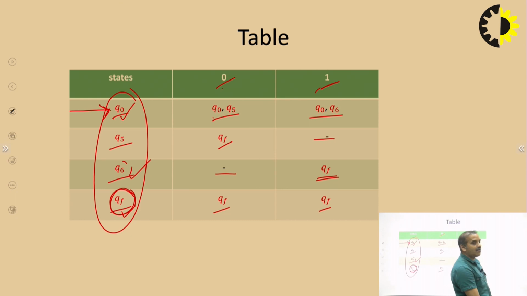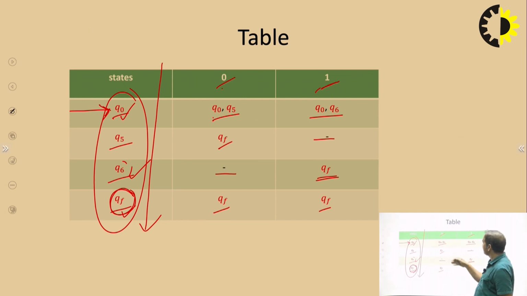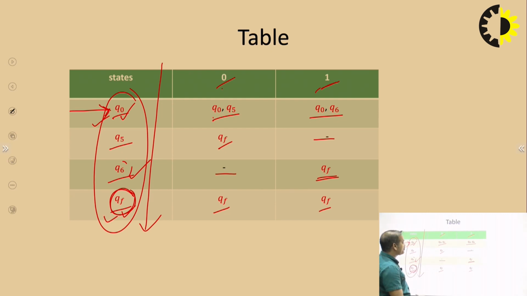We mark initial and final states only in the first column of the table; there is no need to mark them in the input section. Q0 is the initial state, so we mark an entering arrow, and QF is the final state, so we mark a circle. Now we use brackets.